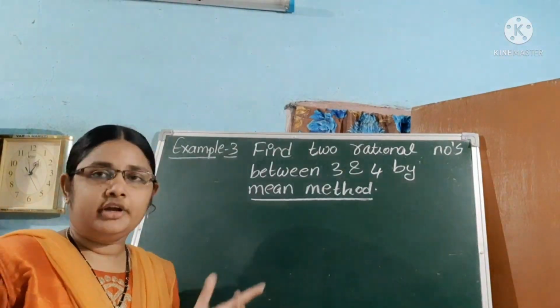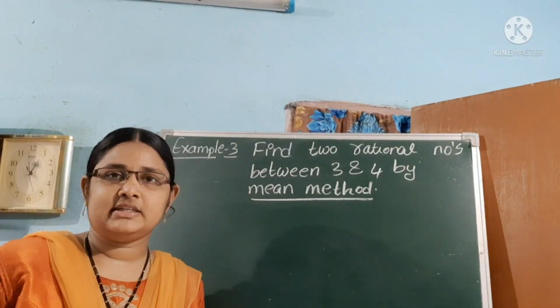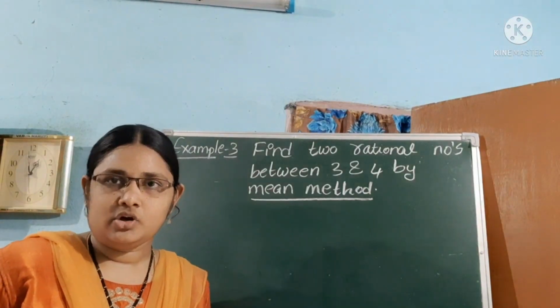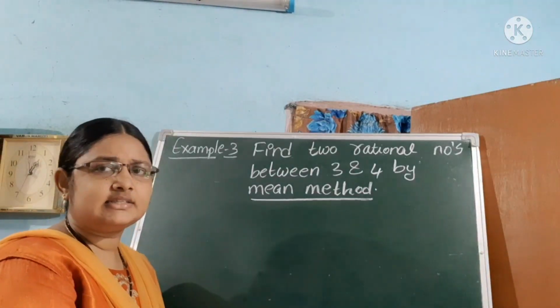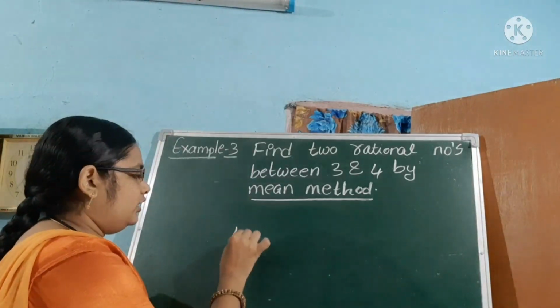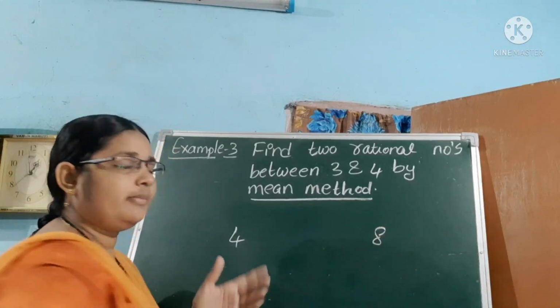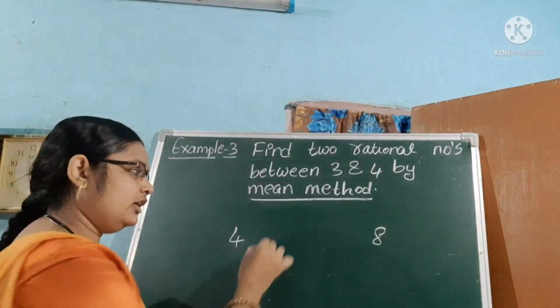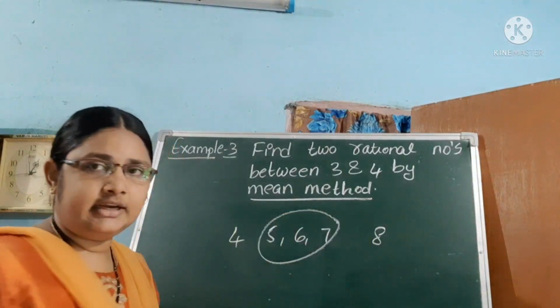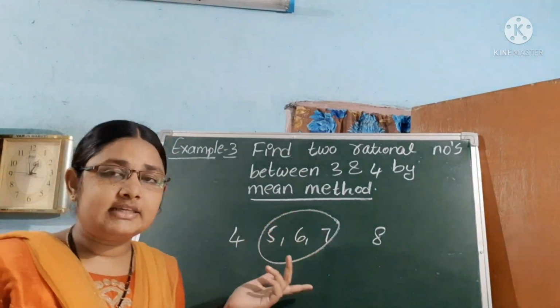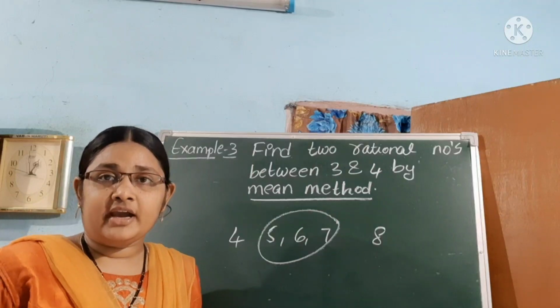before going to the mean method, first let us see some examples. How many integers are in between 4 and 8? 5, 6, 7. So 3 integers. In integers we say finite numbers.